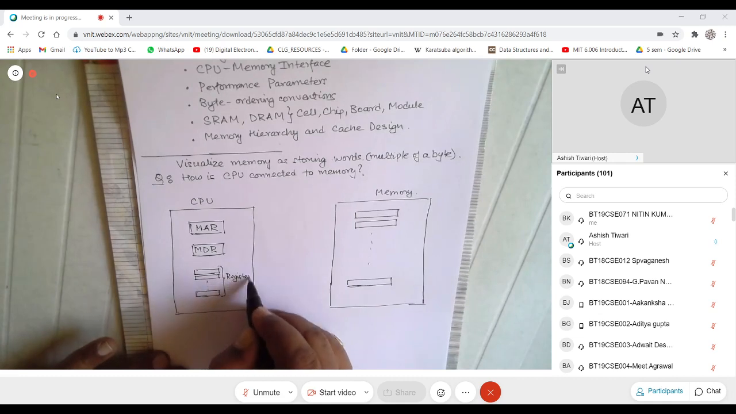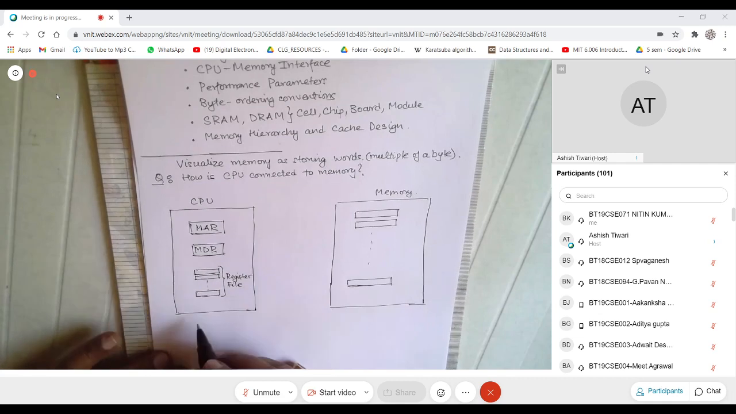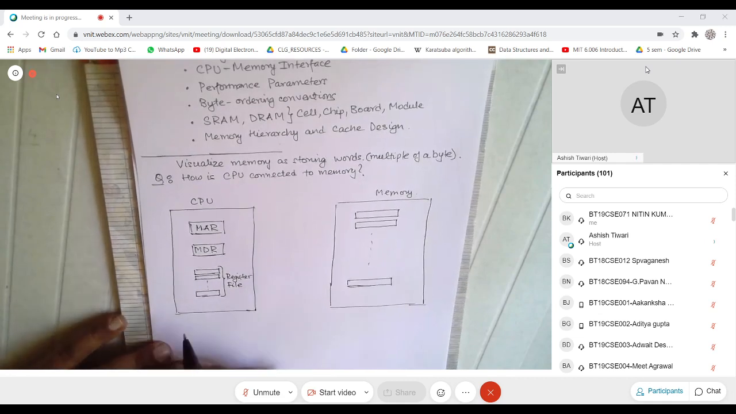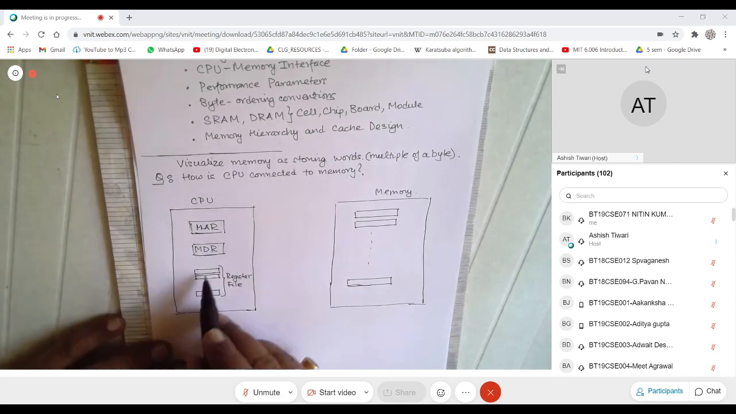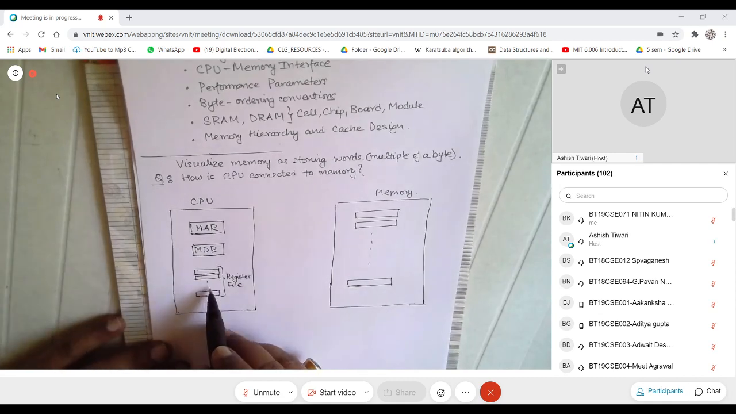A register file is nothing but a collection of named registers. So this could be thought of as R1, R2, R3, R4 till some Rn. These registers are arranged in the form of a register file.